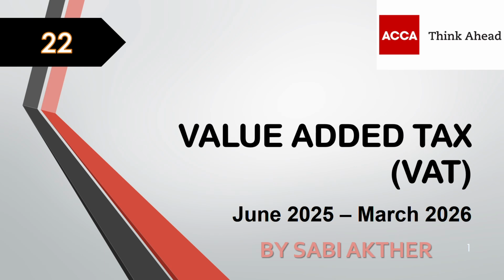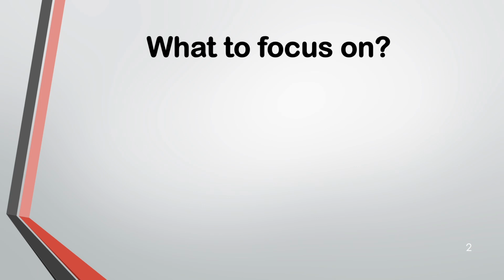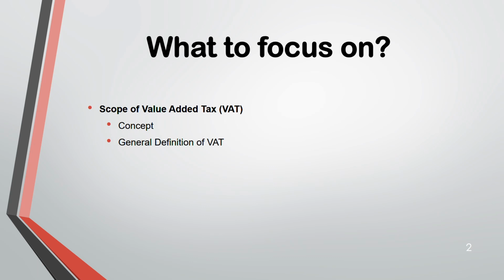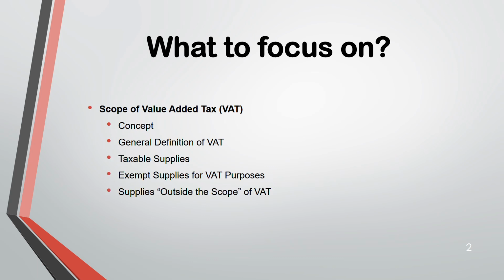Now we are moving on to the last tax, that is VAT. This is the indirect tax. So here we are going to go through the scope of VAT. What is the concept? What is the definition of VAT? What is the meaning of taxable supply, exempt supply, supplies outside the scope? Then zero rated supply, taxable person.